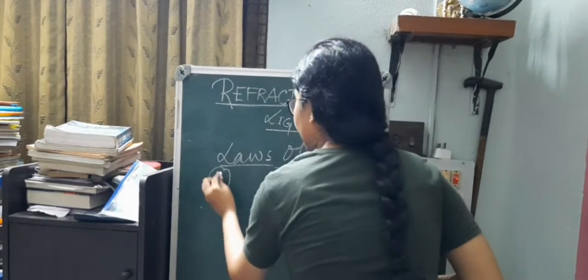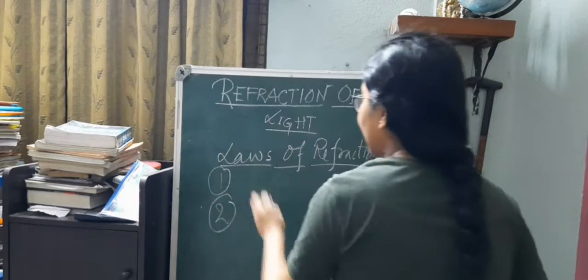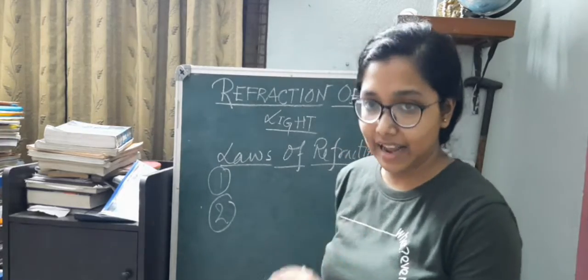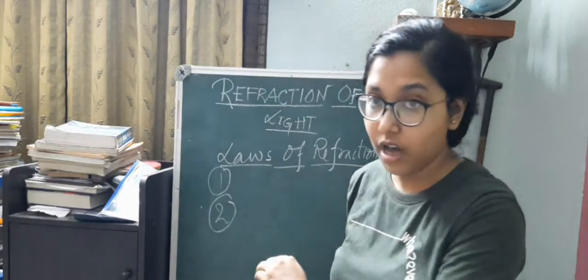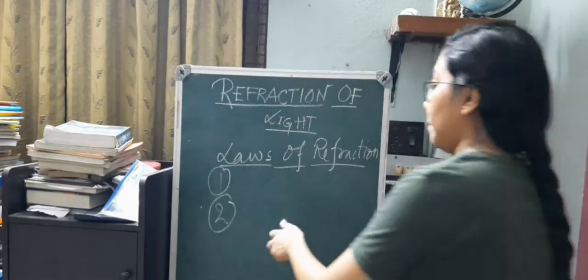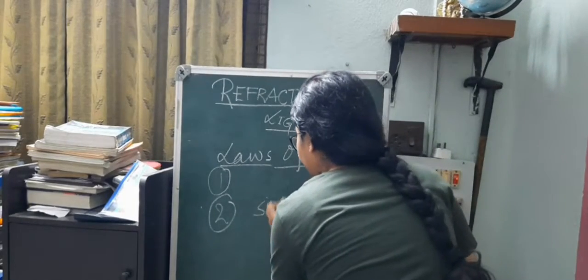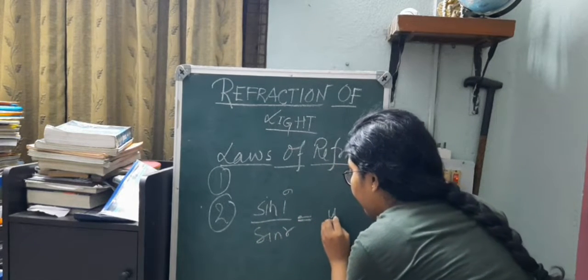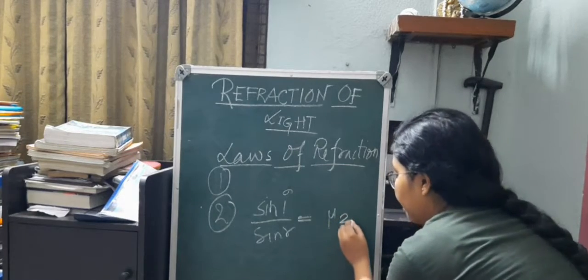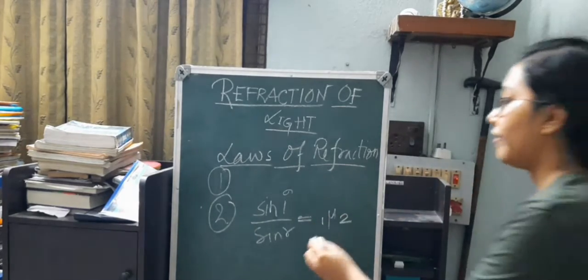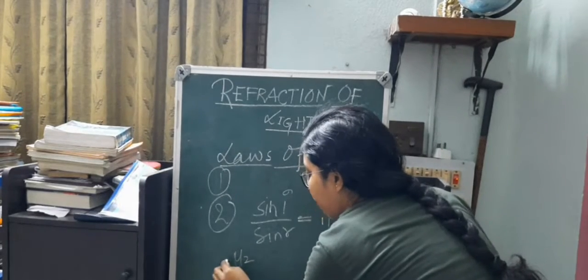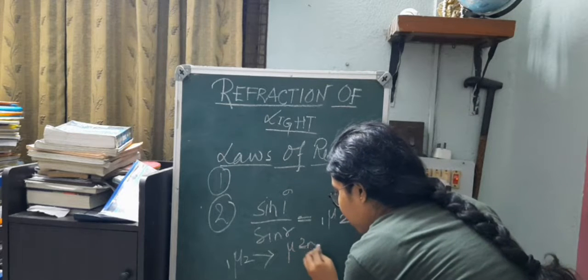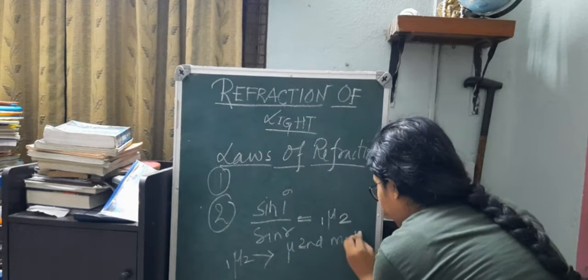Then comes the second statement of the laws of refraction. The second statement was actually given by Snell, which is often known as Snell's law, which says that sin i by sin r is equal to mu. So sin i by sin r is equal to mu of the second medium with respect to the first medium. If we write mu of 2 with respect to 1, that means mu of the second medium with respect to the first.